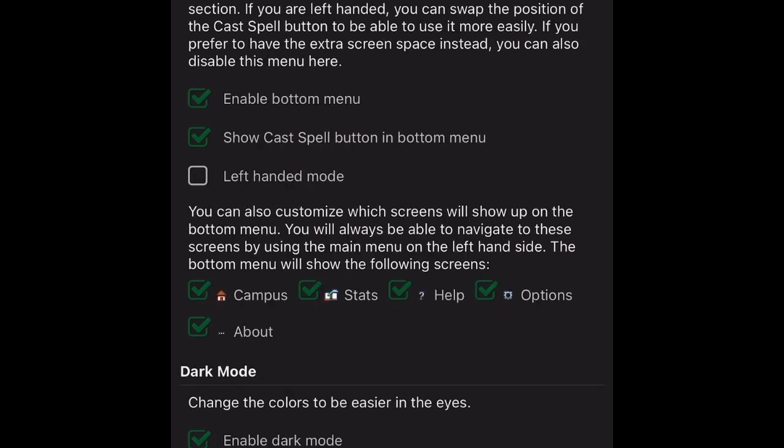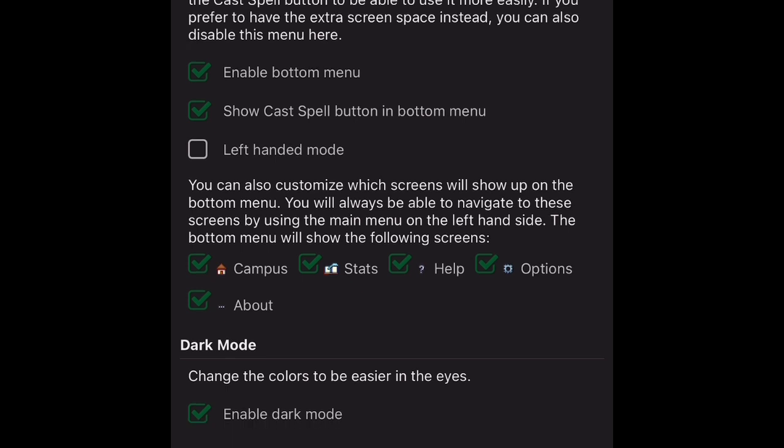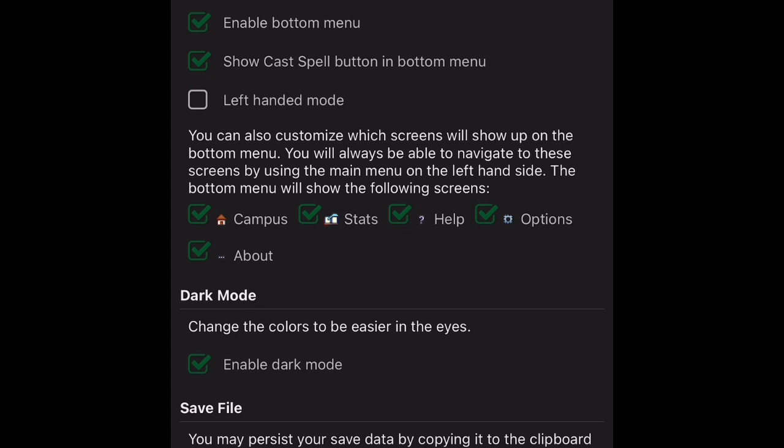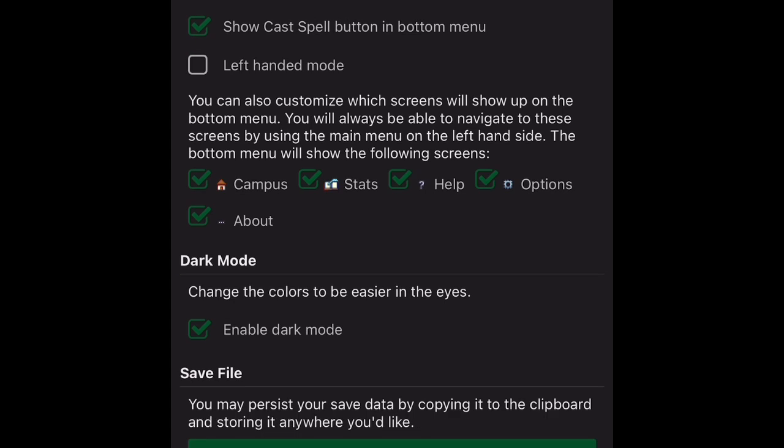Copy save file to clipboard button. Cool. You can also save your data directly to a file or elsewhere. Nice. Save to file button. We don't need to do that yet. Load file heading. Load or save a file.